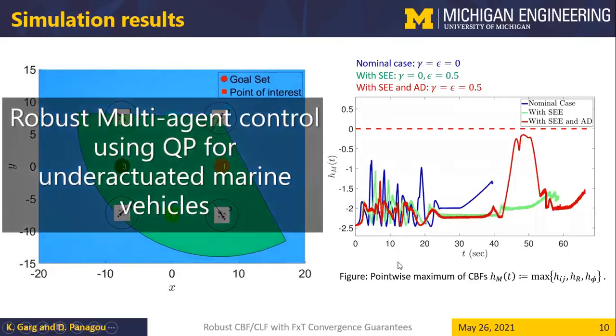So this figure on the right depicts the safety of the system, where the function hm is the pointwise maximum of all the barrier functions. So Hij encodes safety with respect to other agents, and Hr and Hp together encode the safety requirement for the point of interest. The three lines here, given in blue, green, and red, denote the three cases. Blue denotes the nominal case where we do not consider either the additive disturbance or the state estimation error. The green line denotes the scenario where we only consider state estimation error. And finally, the red line denotes error in the state estimation as well as additive disturbance.